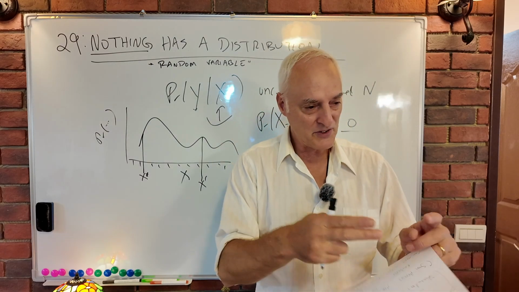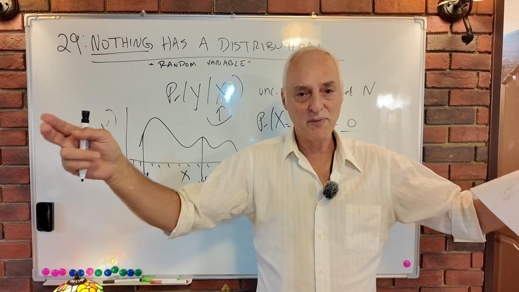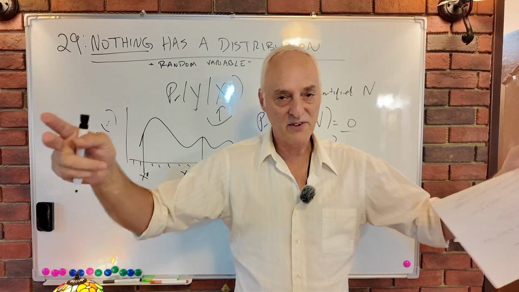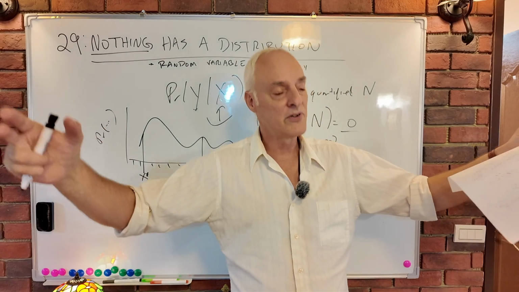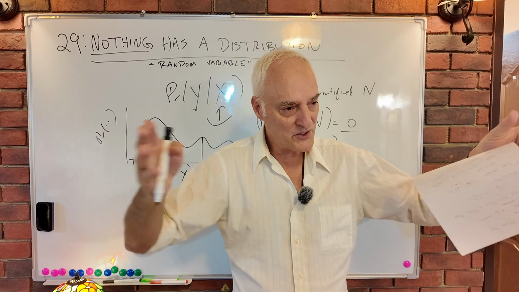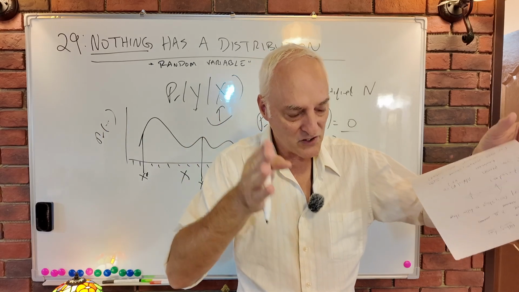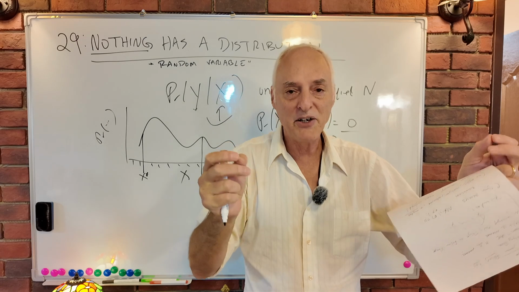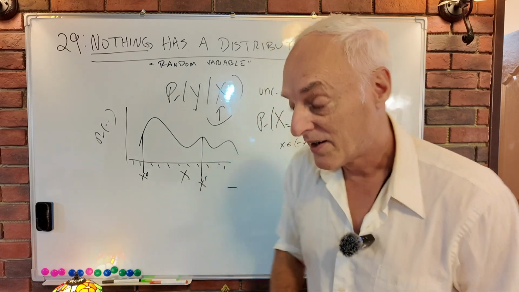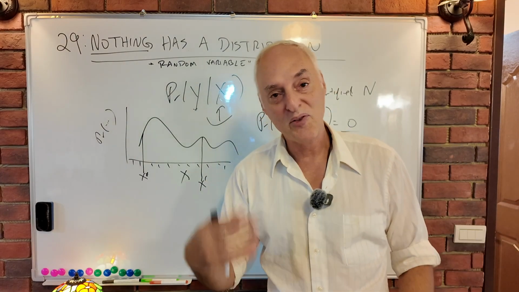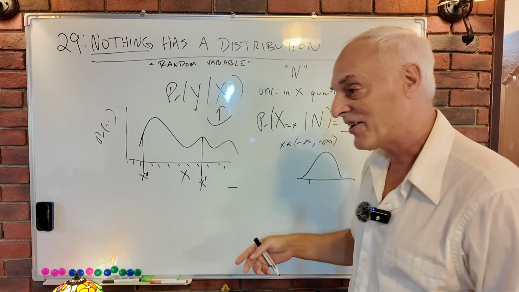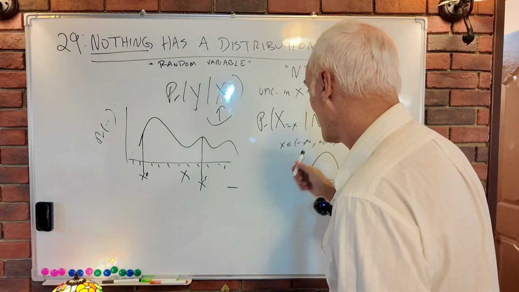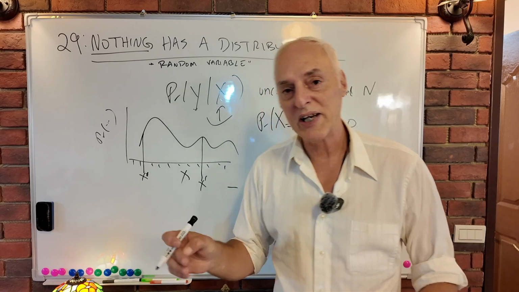No matter if we're going to measure the height of something, and it doesn't matter what scale you pick, meters, whatever, feet, more civilized units, English units, imperial units, I guess. You can keep getting smaller and smaller and smaller detail on the thing, but you cannot measure it to infinite precision. We're always stuck with finite precision, and of course, we never have an infinite number of anything. So these distributions can only ever be approximate.